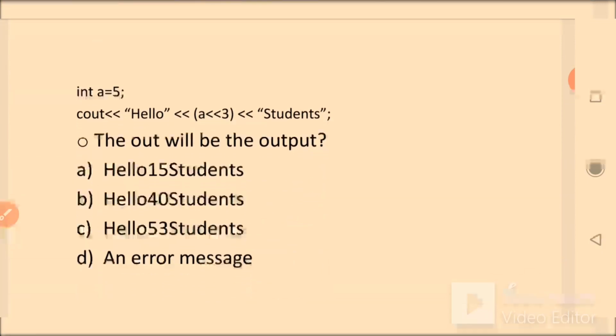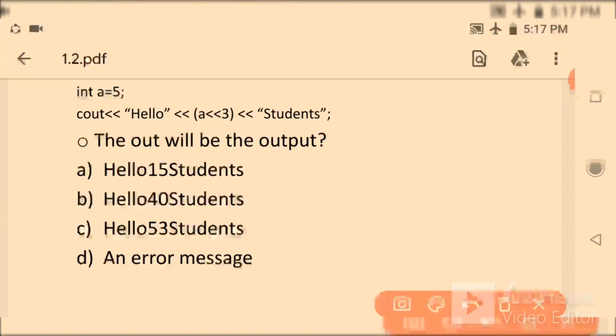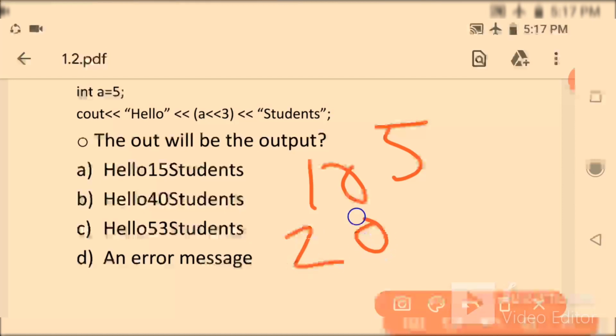Okay, try to solve this one. Hello, left shift 3, left shift 3, left shift 3, and students. Here the value of A is 5. If it is shifted once, it will be 10. Second time shifting, 20. Third time shifting, 40. So it will be hello 40 students.